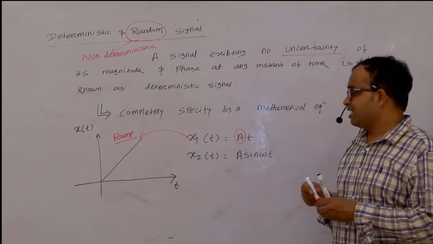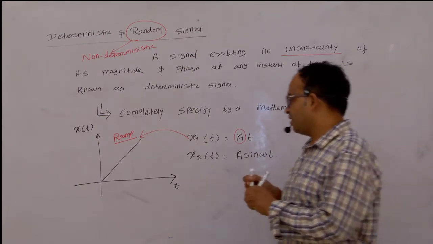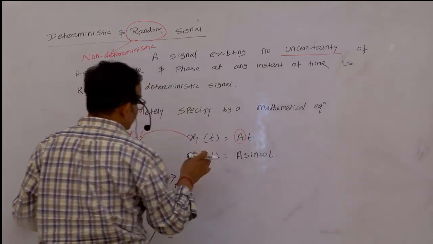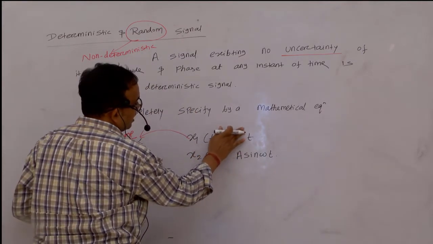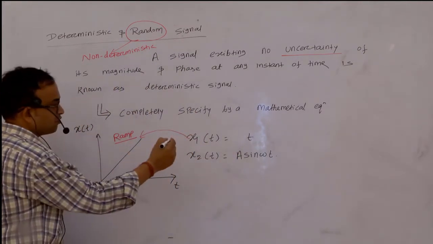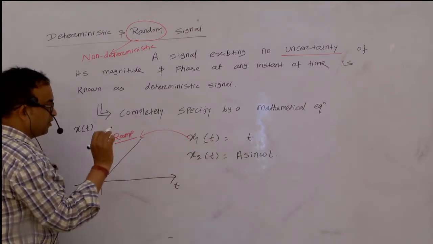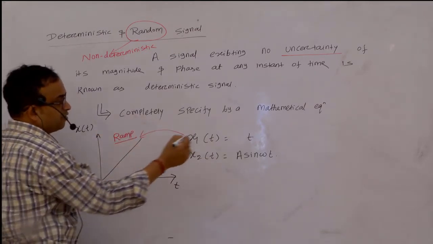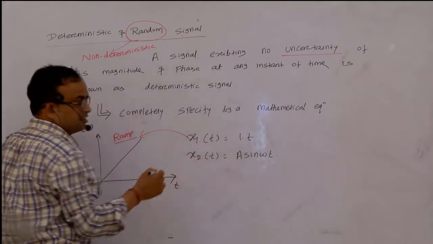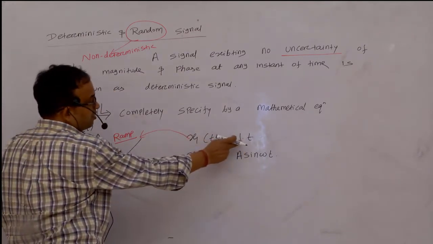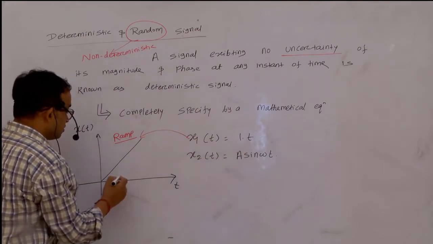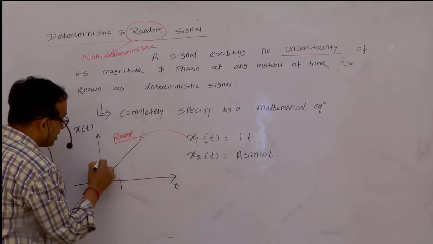So now let me take a equal to 1. So x1 of t equal to t only. That means the slope is equal to 1 here. 1 into t, already I told you that 1 is the slope here. So 1 into t means slope. So if I take the x axis as 1, the y axis is also 1.